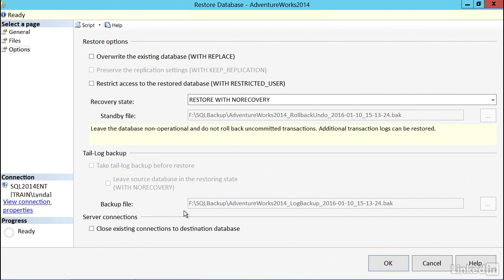We also have at the very bottom, close existing connections to the destination database. If someone is currently connected to the database, we cannot restore it. So we will need to close those connections. If we check this little box, then the connections will be closed as soon as possible. Whereas if we don't check it, then the server will just wait until the connections close naturally.